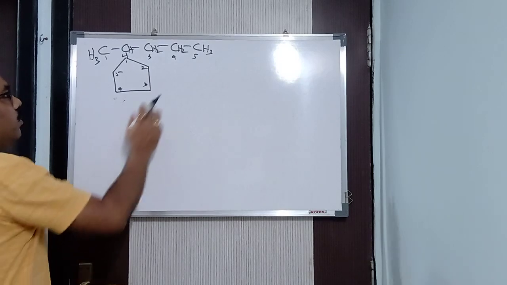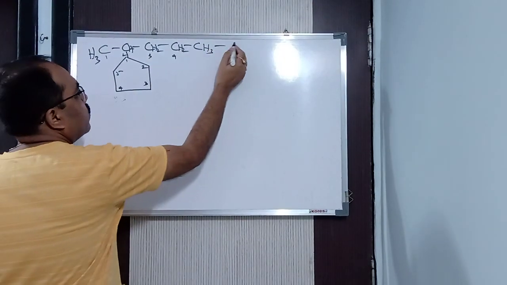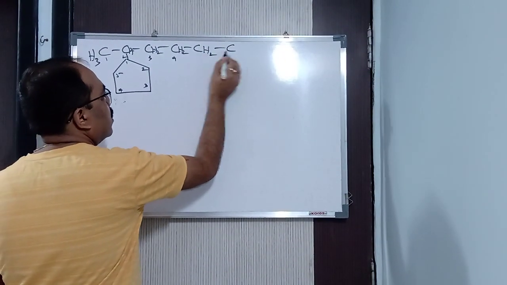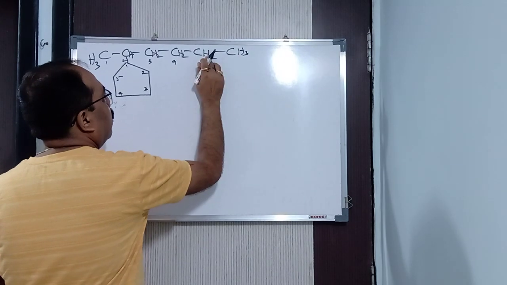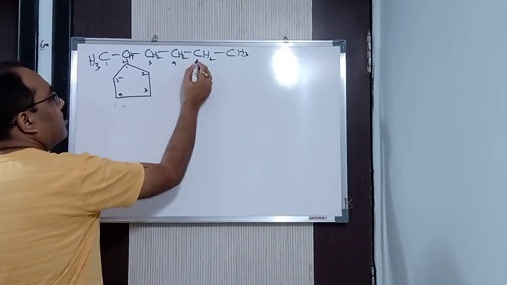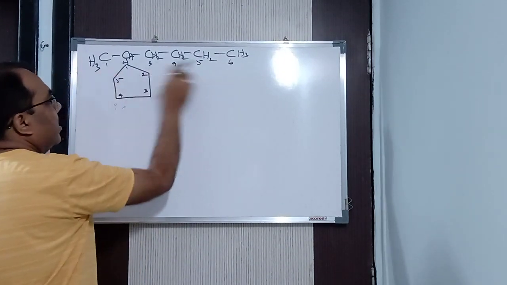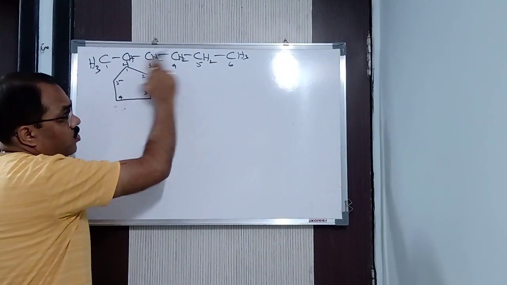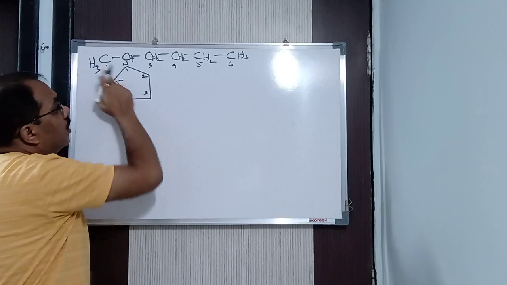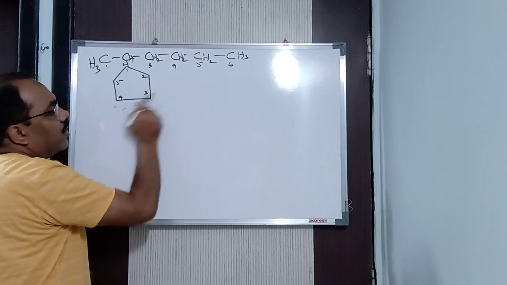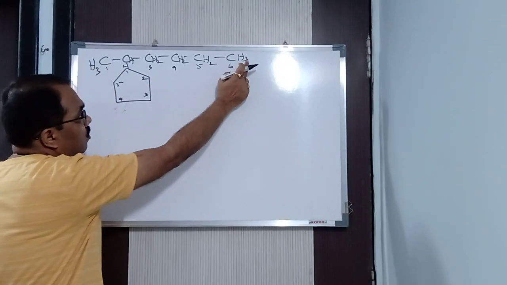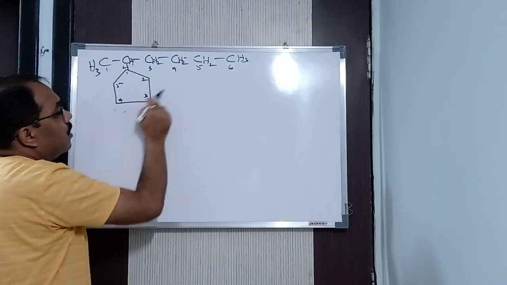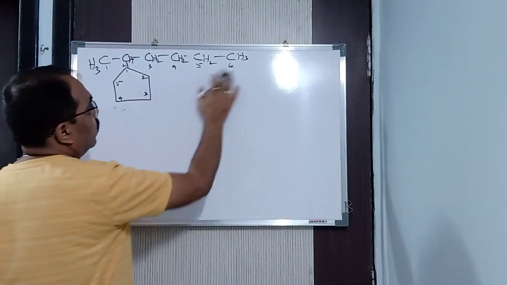That is what I was saying. Got it? Suppose now here the substituents contain, let us say CH2 and this is CH3. Now the substituents contain more number of carbon atoms, 6. Then which will get the preference here? The preference is given to the substituent. That is, this becomes the root word and this becomes your prefix. Again I repeat, this becomes the root word, the chain, and the ring becomes your prefix. I think it's clear to you.